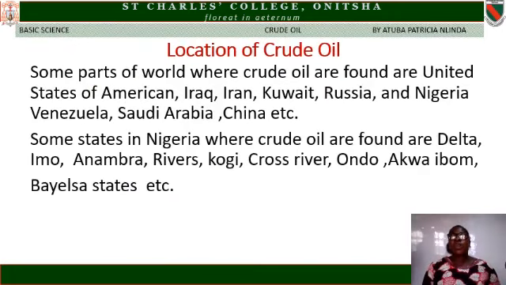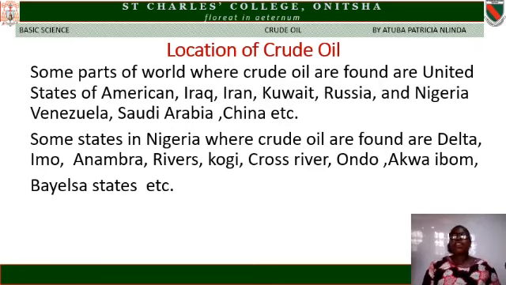Location of crude oil. Some parts of the world where crude oil are located are United States of America, Iraq, Iran, Kuwait, Russia, Nigeria, Venezuela, Saudi Arabia, China, etc. As I said before, Nigeria is one of the countries that crude oil is found.